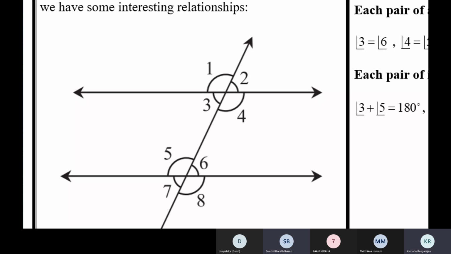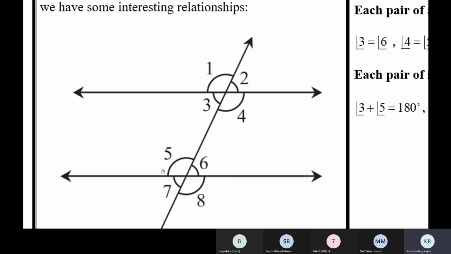Ma'am, I have a doubt. Yes, Swati? Ma'am, in the co-interior angles, can 3 and 4 be co-interior? No, they form a linear pair. Ma'am, but they are interior, no? They should have different vertices. Two angles which form a linear pair will have the same vertex. So here, though 3 and 4 both are interior angles, they both have the same vertex.